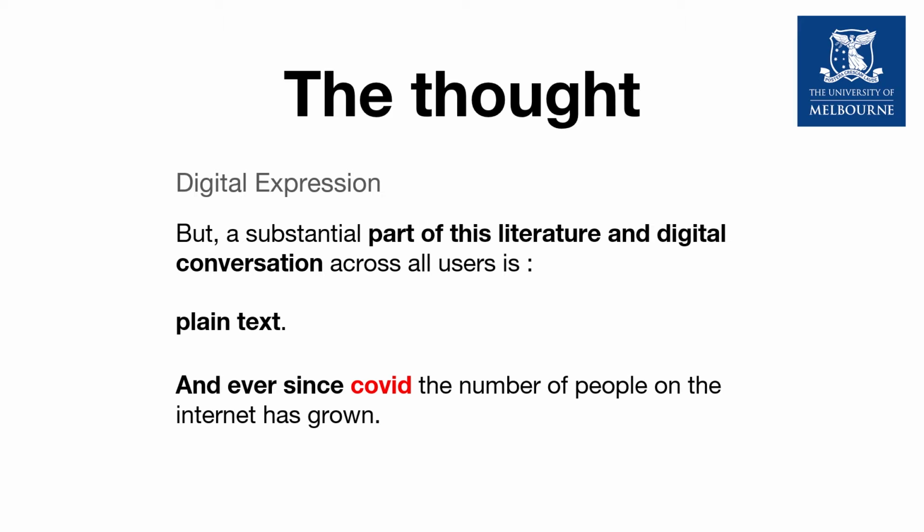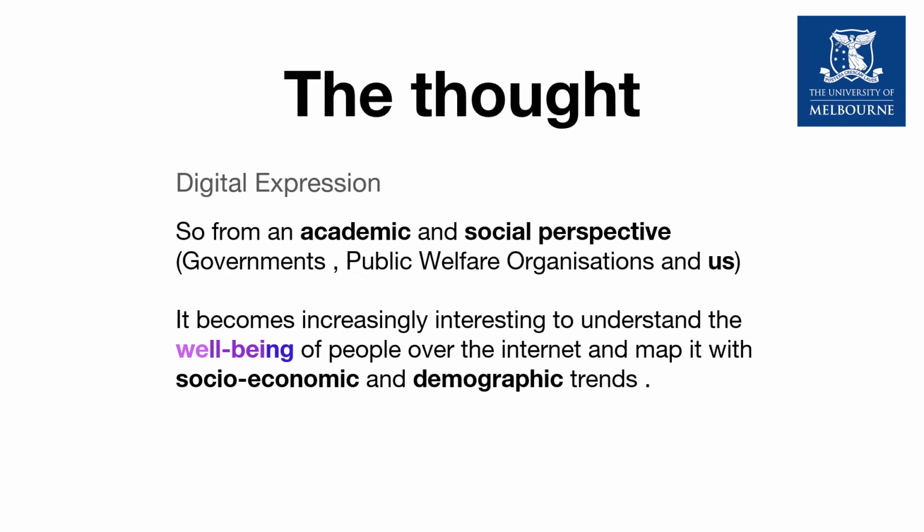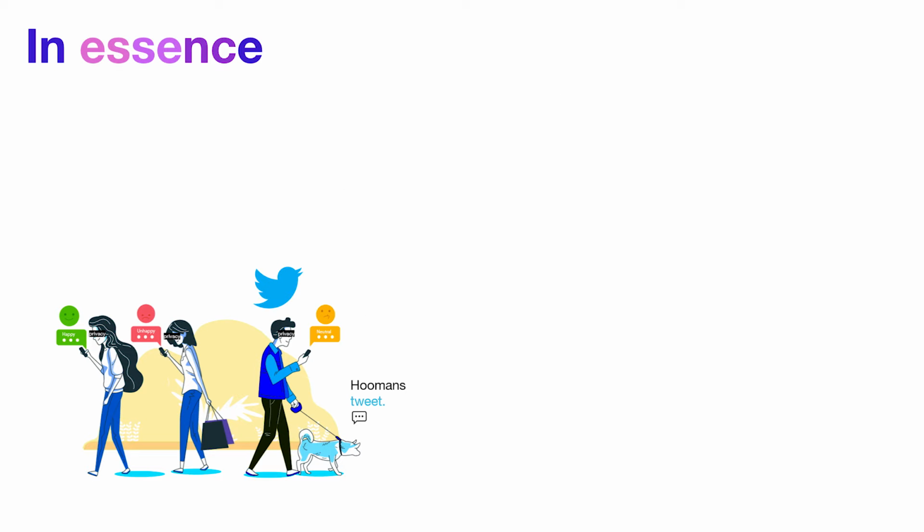And ever since COVID, the number of people on the internet has grown. So from an academic and social perspective, which covers governments, public welfare organizations, or students like us, it becomes increasingly interesting to understand the well-being of people over the internet and map it with socioeconomic and demographic trends, and further understand them and comprehend them to draw relations between various factors. In essence, in the modern age, we have people constantly expressing themselves online and contributing to the overall feed.